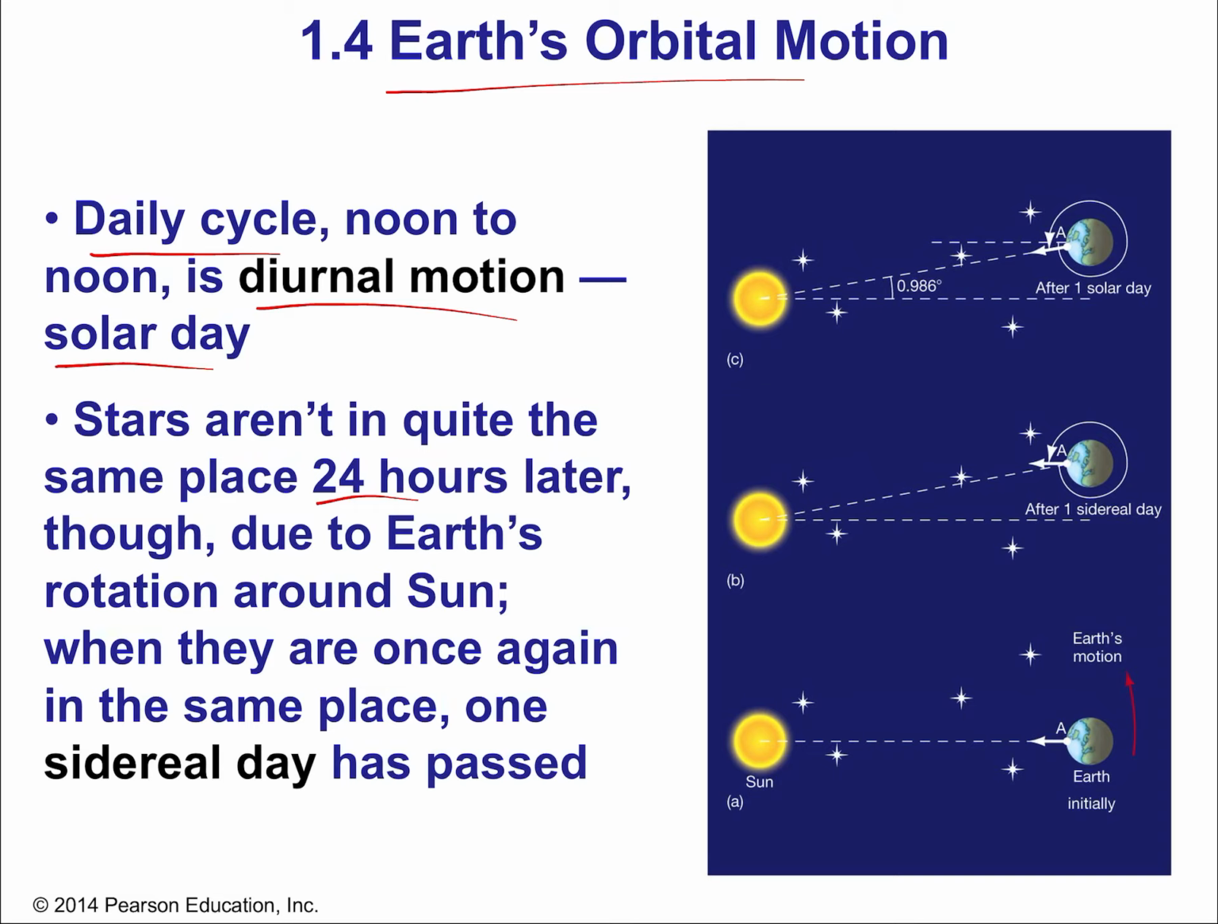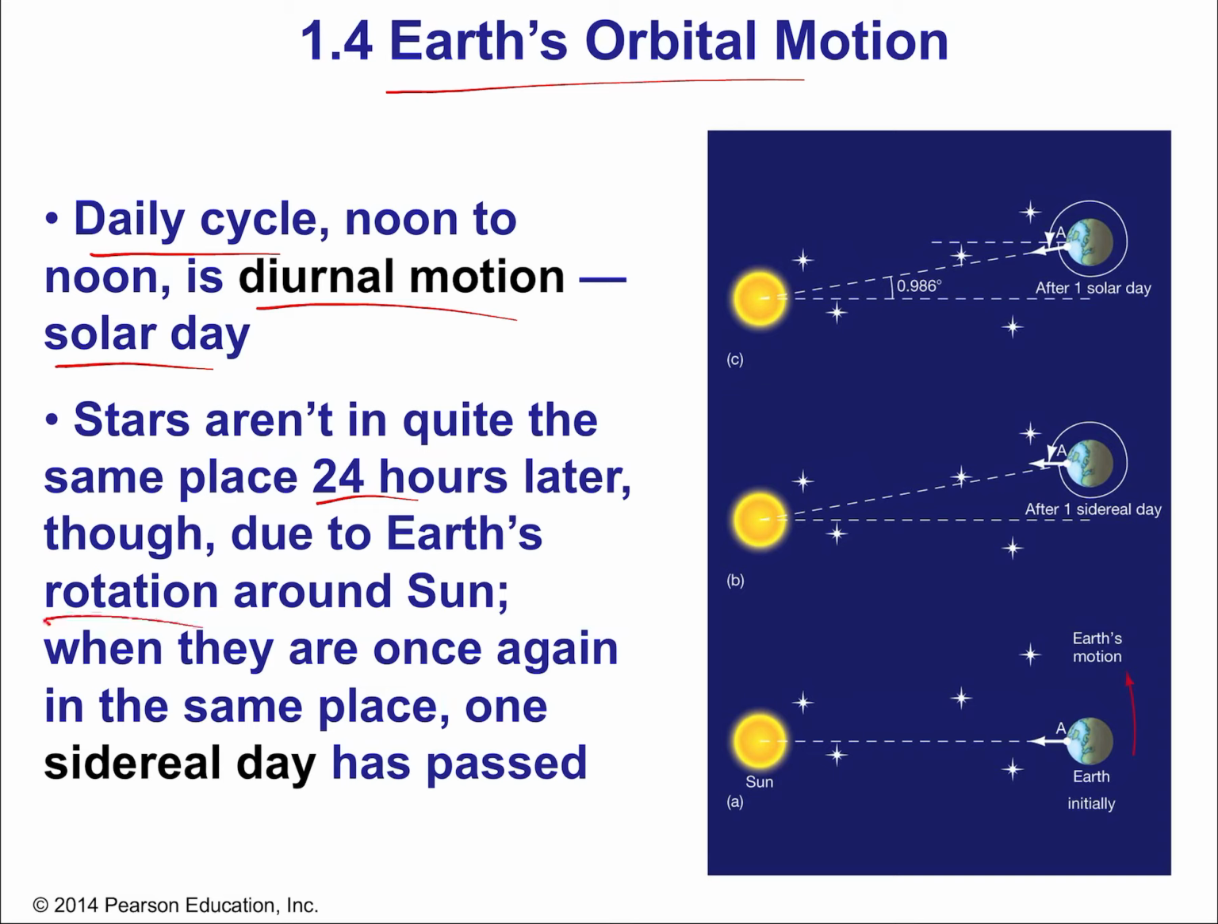So why is that? Well, that's due to Earth's rotation around the sun. Because when you're in the same place again, let's read this. When the stars are once again in the same place, a sidereal day has passed. Notice the example here in the picture.